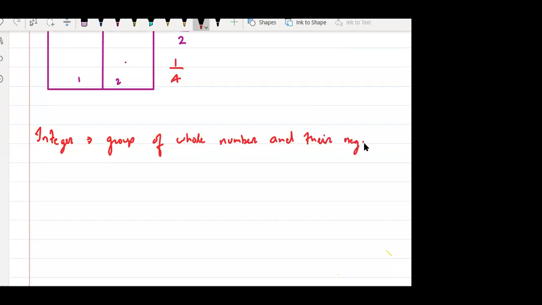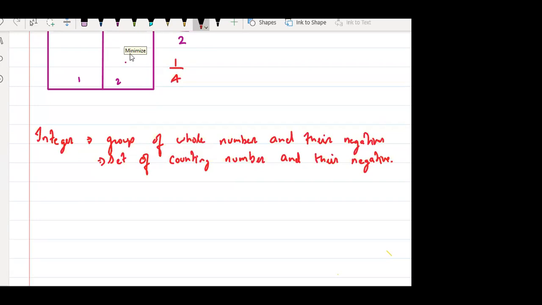Yes or no? Or you can say it is a set of counting numbers and their negatives. Did everyone understand this?